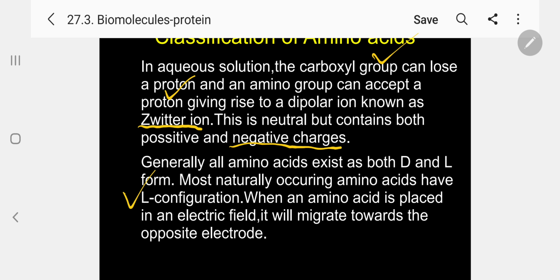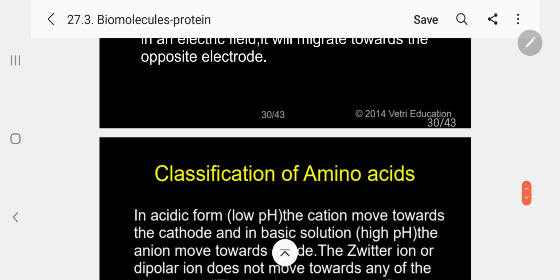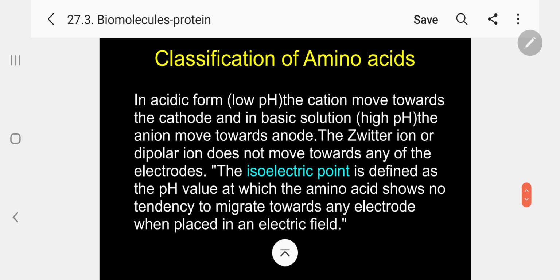When an amino acid is placed in an electric field, it will migrate towards the opposite electrode. Kindly follow. In acidic form, that is low pH value, it moves as a positive cation and moves towards the cathode, the negative electrode. In basic solution, high pH, the anion moves towards the anode, the positive electrode. The zwitter ion or dipolar ion does not move towards any of the electrodes.